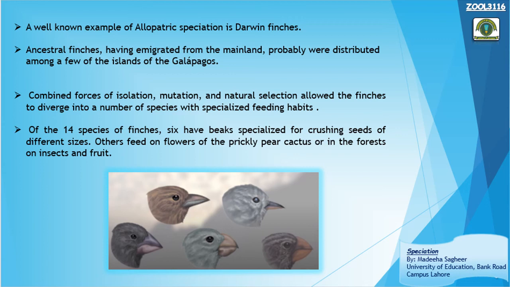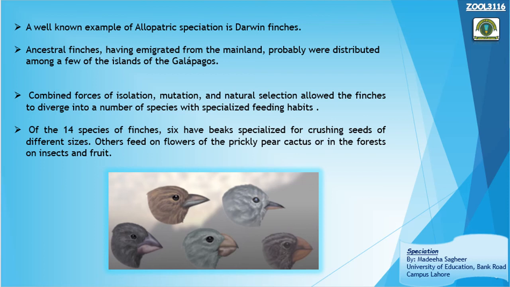Now let's read it. A well-known example of allopatric speciation is Darwin's finches. Ancestor finches, having emigrated from the mainland, were probably distributed among a few islands of Galapagos. Combined forces of isolation, mutation, and natural selection, right? Once they were isolated, they underwent natural selection and different mutational pressures, which allowed the finches to diverge into a number of species with specialized feeding habits.